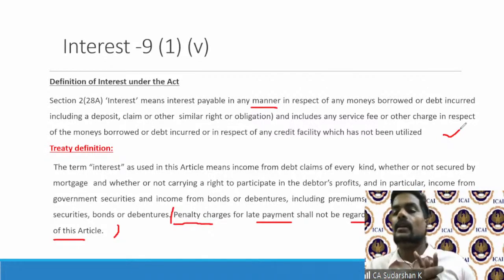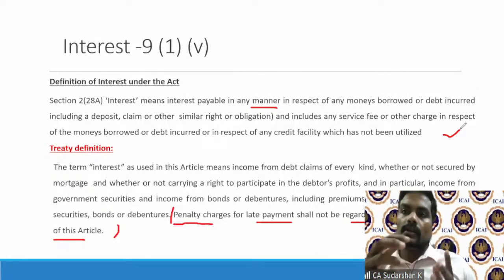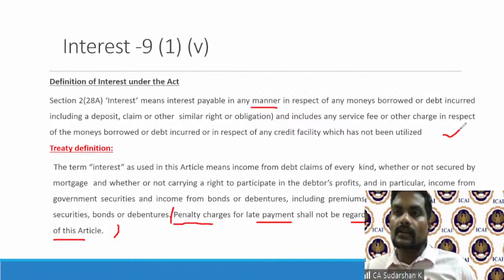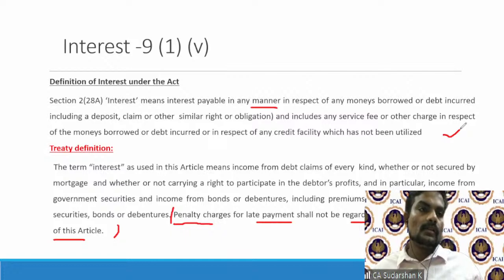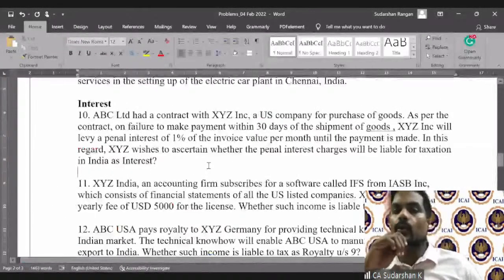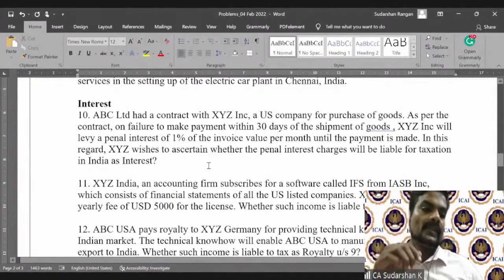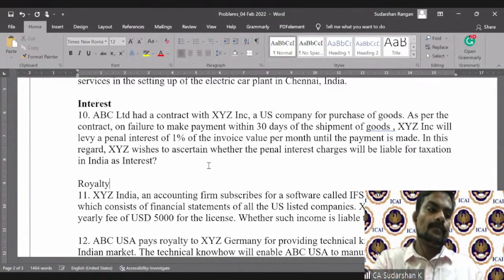So therefore, under section 9(1)(v), since this interest is paid by a resident and this is for a business in India, it will not come under the exception clause. This is deemed to accrue or arise in India for the non-resident. So under section 2(28A), this will be taxable.